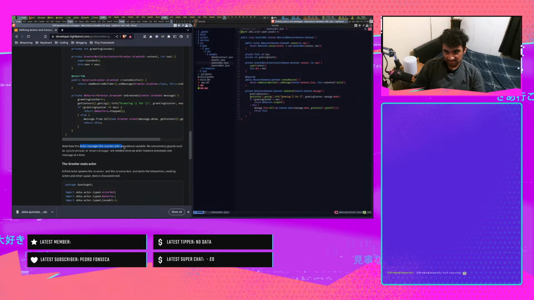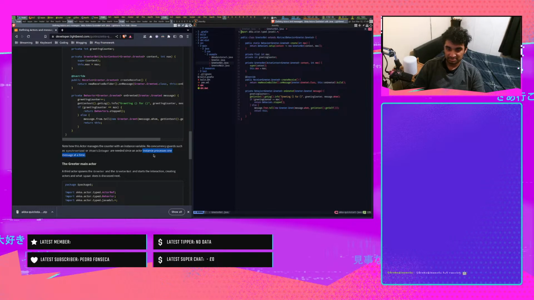Know how this actor manages the control of an instance variable. No concurrency guards such as synchronized or atomic integer on an actor instance, which processes one message at a time. I'm guessing under the hood it probably does use some type of atomic reference though. Yeah, Java doesn't have async blocks, so I'm pretty sure it uses some type of atomic reference or some type of reference counting to make sure that everything is asynchronous.